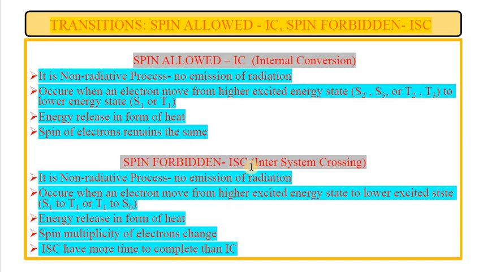But in spin forbidden, or intersystem crossing, it is also a non-radiative process, no emission of radiation, and it occurs when the electron moves from a higher excited state to a lower excited state, S1 to T1 or T1 to S0. Energy is released in the form of heat, and the spin multiplicity of the electrons changes. Intersystem crossing takes more time to complete than internal conversion. When the spin multiplicity of the electron changes, it takes some time to convert.